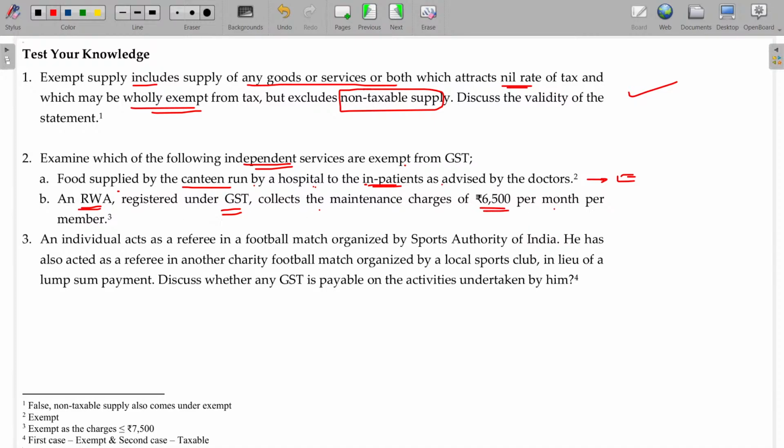What about the scenario? Taxable or exempted? Exempted. What is the number? 7,500. Now you'll be able to understand where to focus.